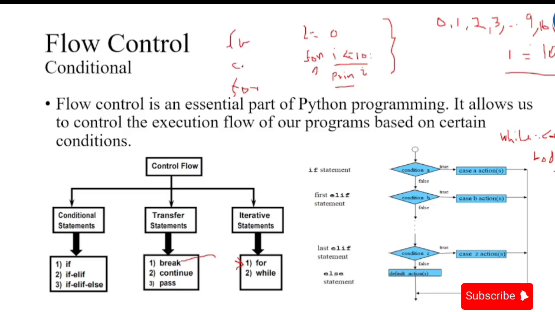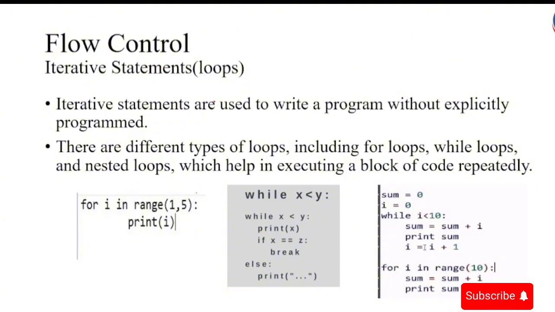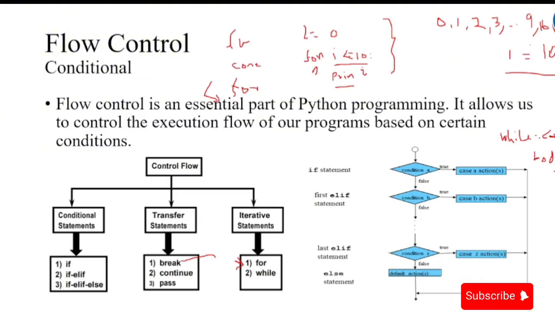We can have continue in the first iteration, which we'll use to skip this iteration, and then we go to our next iteration. That is for the continue statement. And then the pass statement, we use simply to skip a given code. That is for the pass transfer statement.